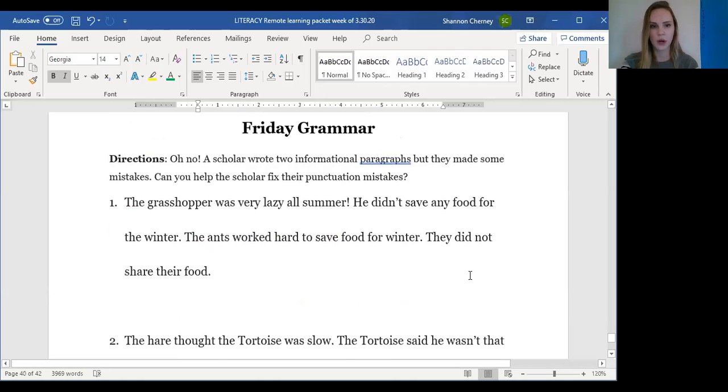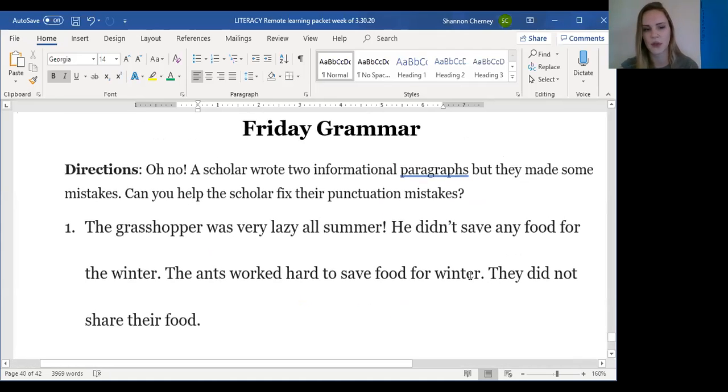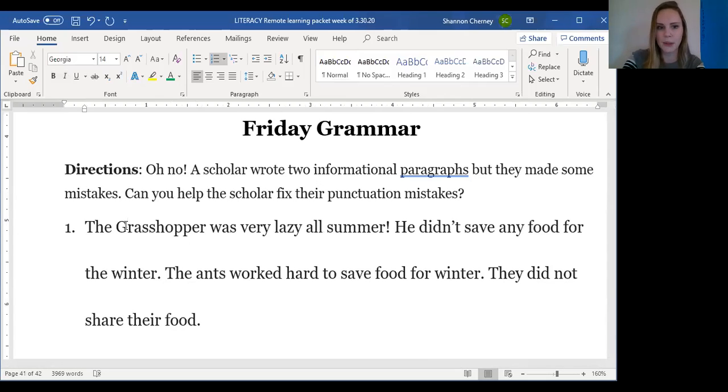Now the last thing that we're gonna do is our grammar. So I have went ahead and fixed these sentences for their punctuation. Your job was to fix the sentences by putting in the correct punctuation, and a little sneaky thing here, you had to fix the capital letters, but I didn't do that yet on this one. So there are some names that need to be capitalized, like Grasshopper.